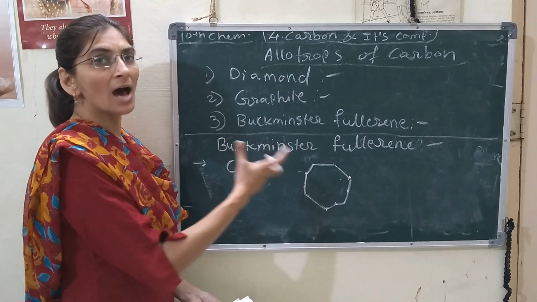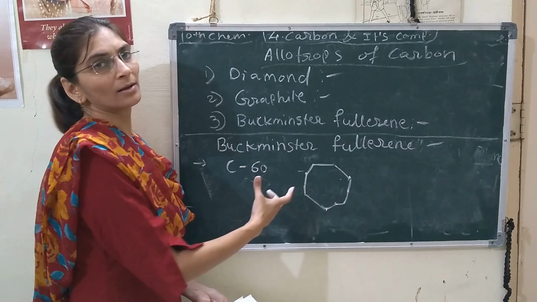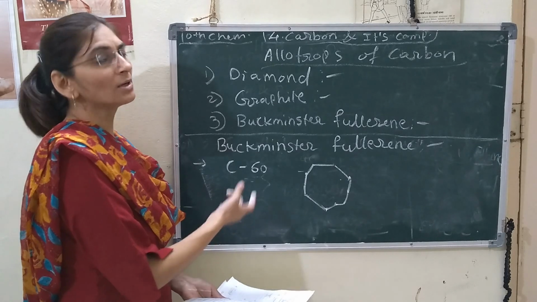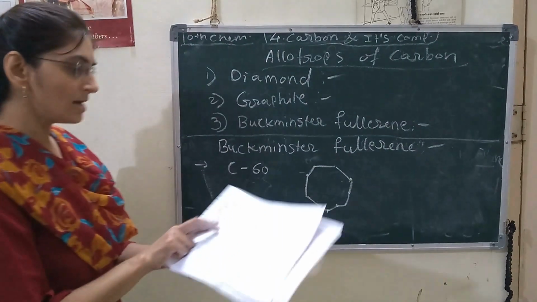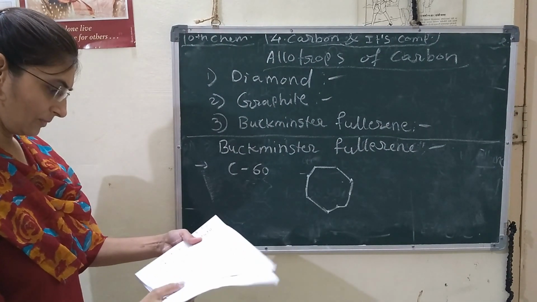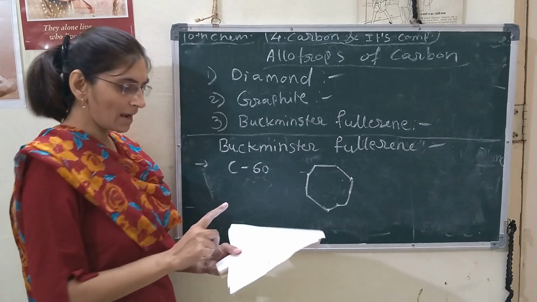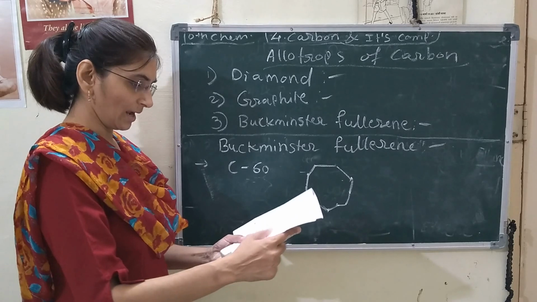It is very dark in color, dark black, and it is neither soft nor very hard.